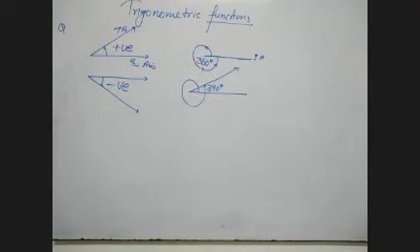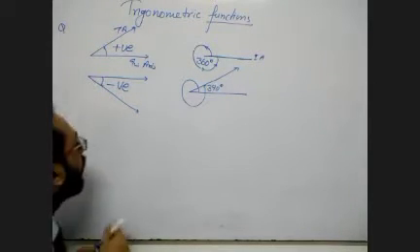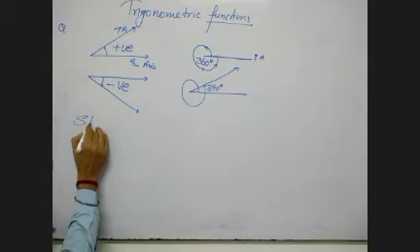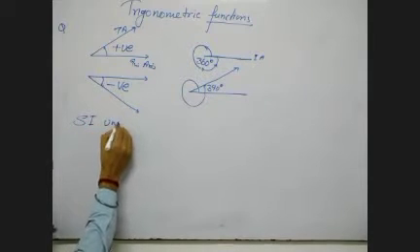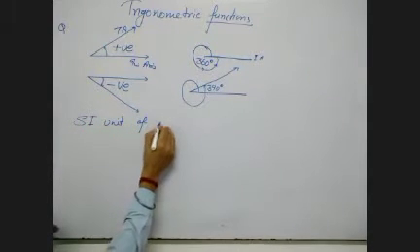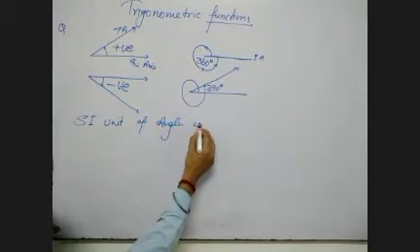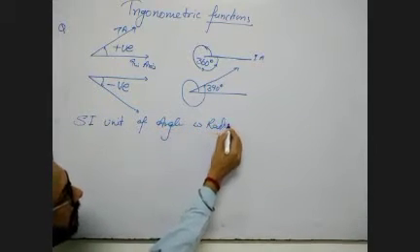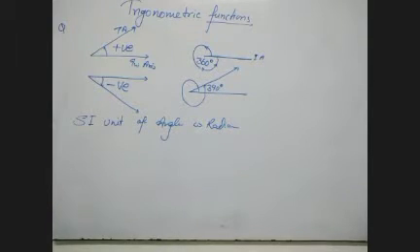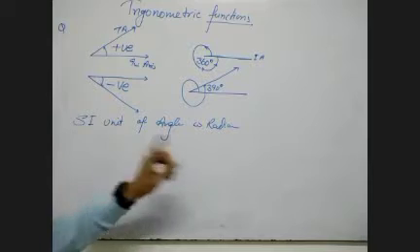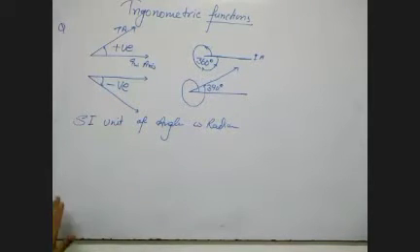So the SI unit of angle is radian. A new thing is introduced to you now, the SI unit of angle is radian.